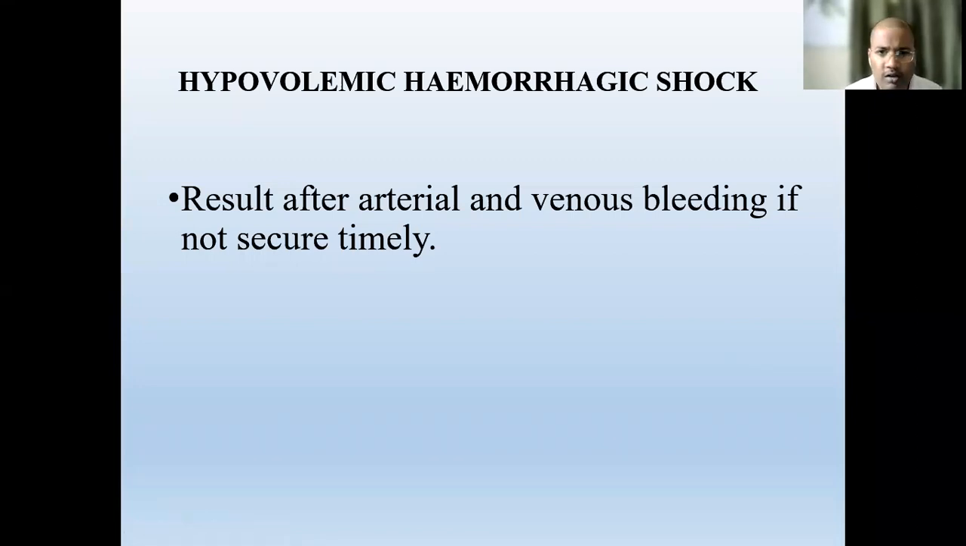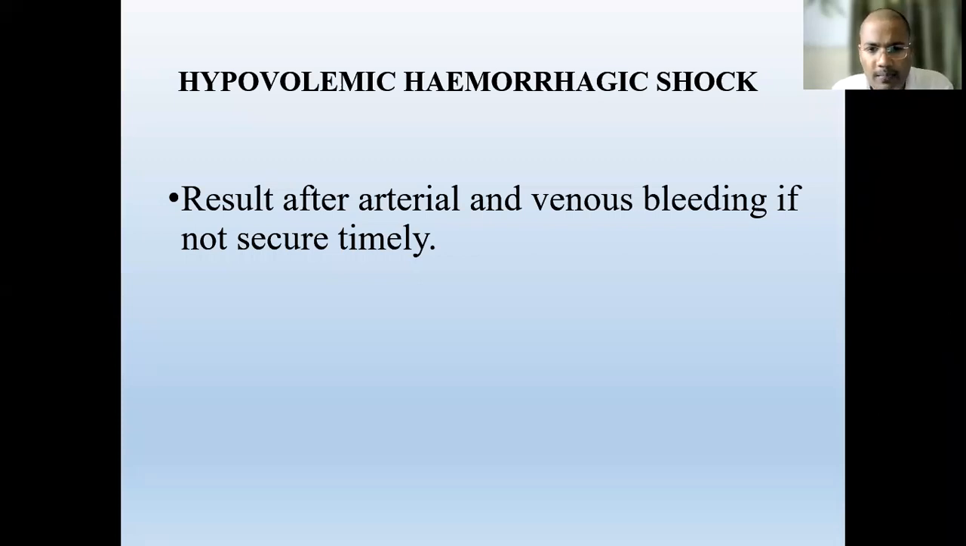Hypovolemic hemorrhagic shock, we already had discussed in the shock, the different kinds of shock. One of the most important and most common types of shock is hypovolemic shock. In hypovolemic shock, the most common is hemorrhagic shock. If the patient has arterial or venous bleeding, and it is not secured in time, then the patient will surely land in hemorrhagic hypovolemic shock.